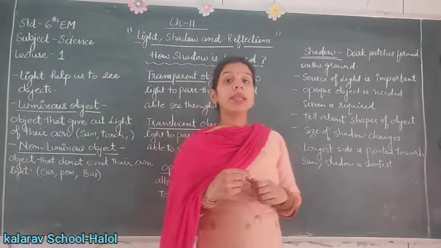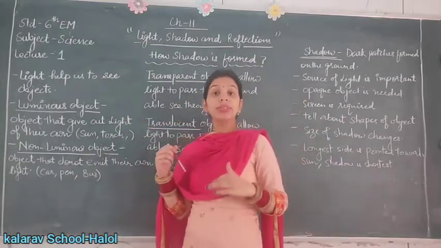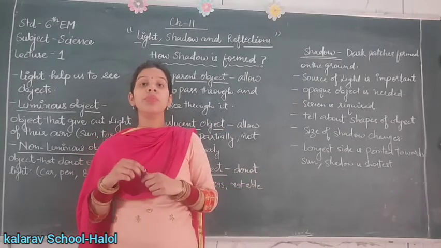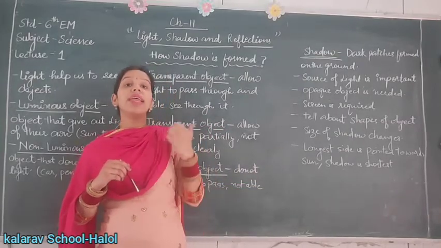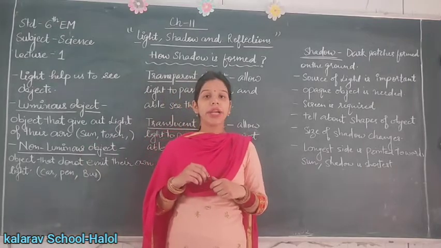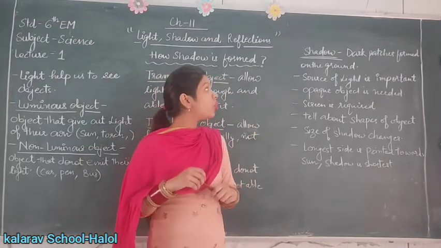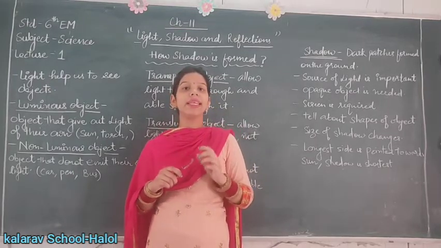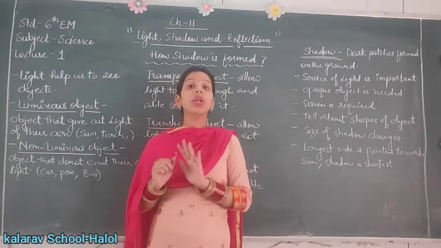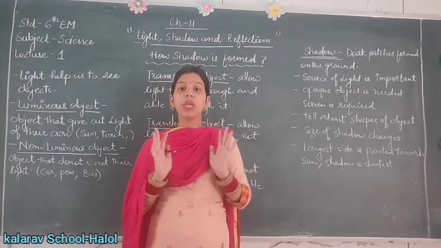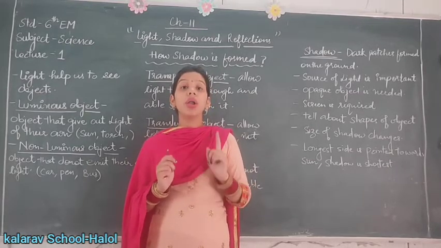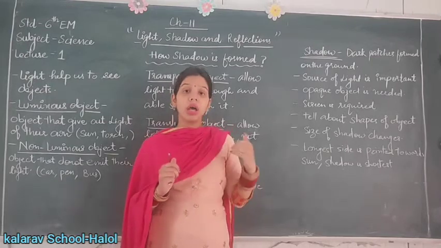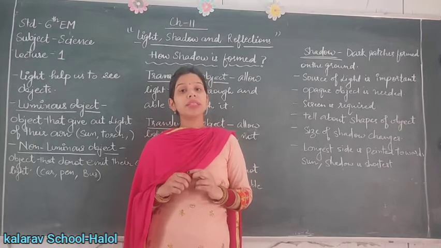When you are going in sunlight outside, you see dark patches going along with you. These dark patches of any object are called shadows. A shadow is only formed when a source of light is present. At night you are not able to see your shadow. Are you able to see? No. You are only able to see your shadow, those dark patches around you, in the presence of a source of light.